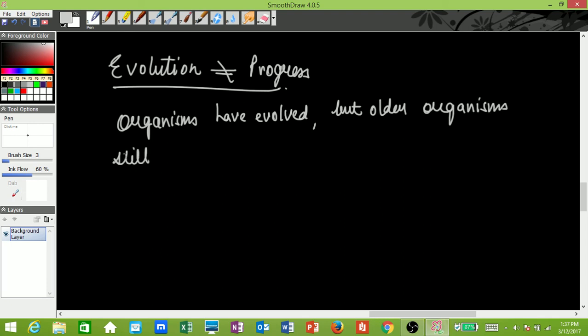It's not that they are dead. They are still surviving in this changing environment. Organisms may have evolved, but the older organisms still survive in their respective environment. That is why we say organisms may have evolved, but older organisms still survive. That is how evolution is not equal to progress.